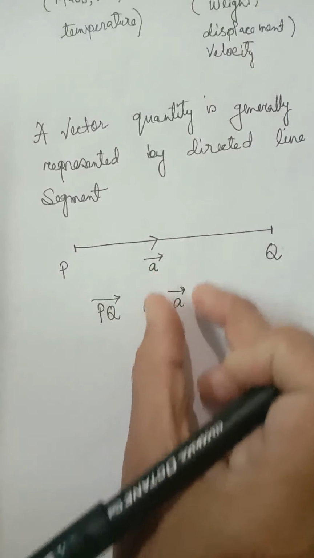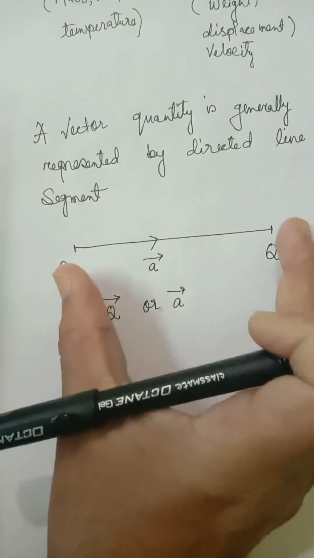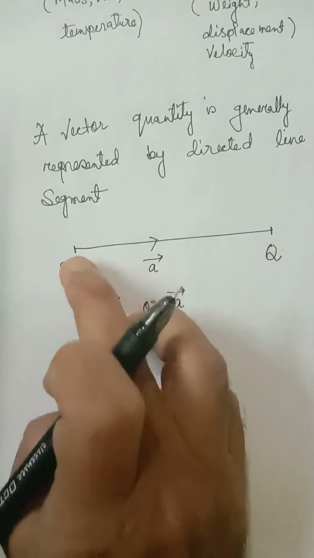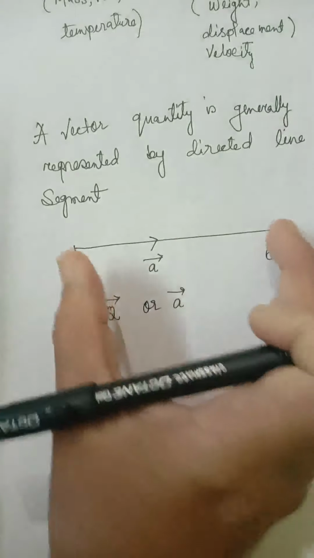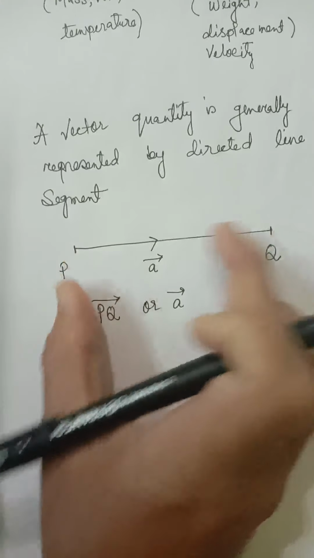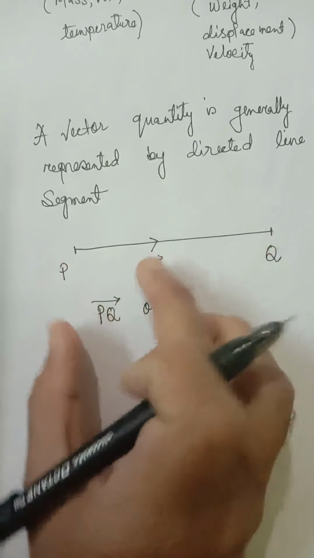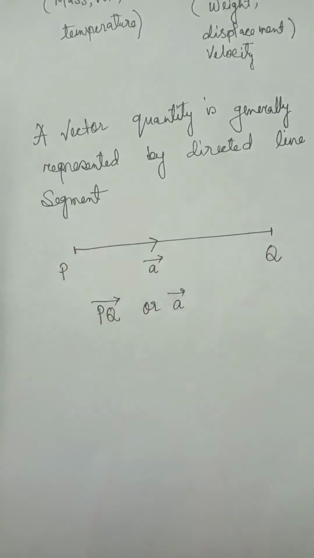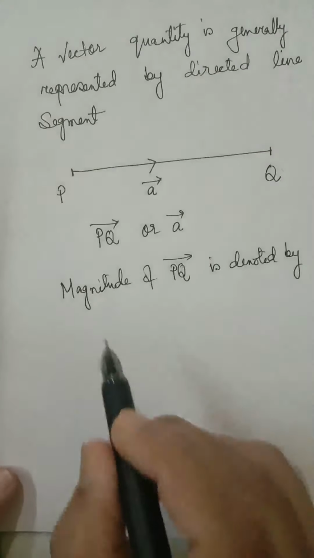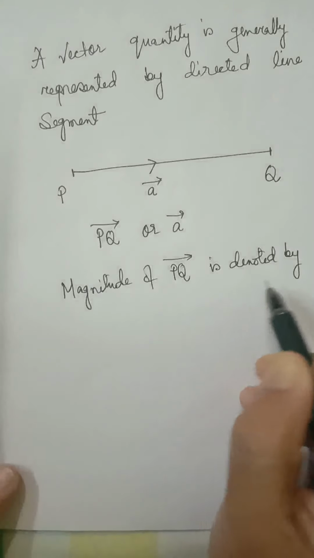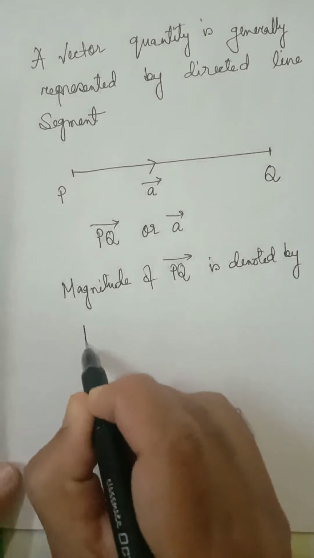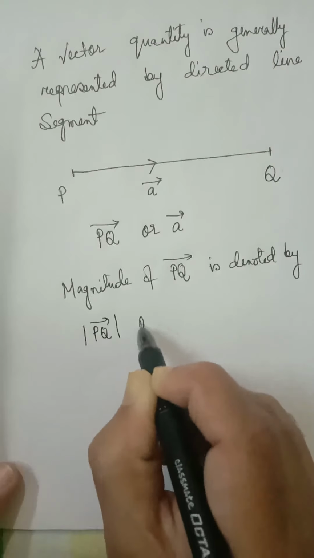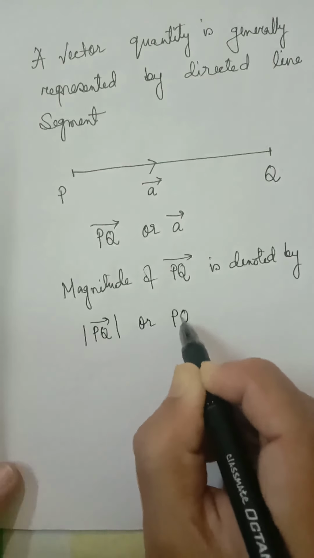And what is the magnitude of a vector? Magnitude of a vector means the length of the line segment which represents the vector. Here this line segment PQ represents a vector, so magnitude of the vector will be the length of PQ. Magnitude of PQ vector is denoted by modulus of PQ vector or simply by PQ.